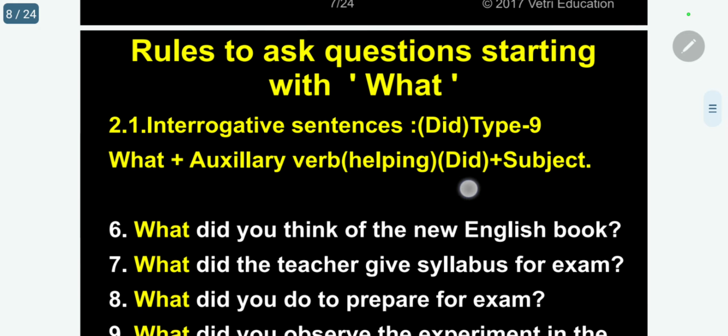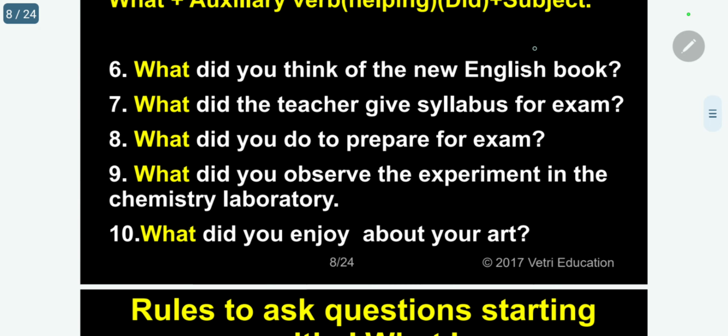So, continuation of did, some more 5 sentences. What did you think of the new English book? Think is the main verb, did is the auxiliary. What did the teacher give as syllabus for the exam? Give is the main verb, did is the auxiliary. What did you do to prepare for the exam? Do is the main verb, did is the auxiliary.